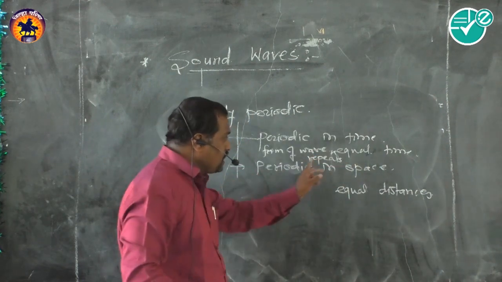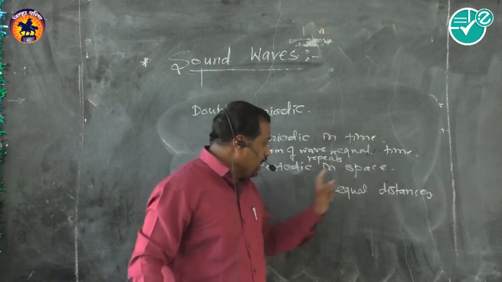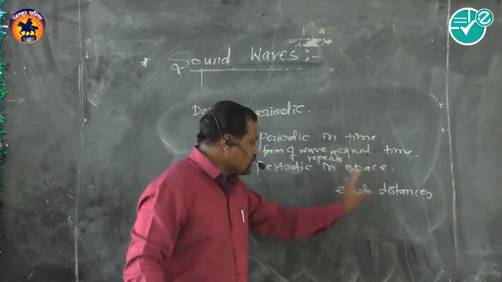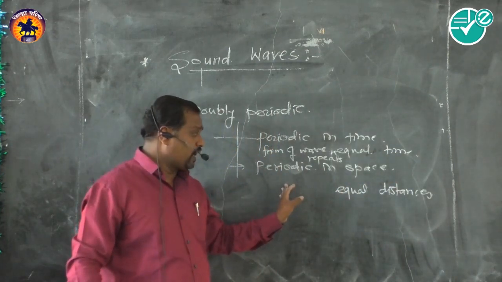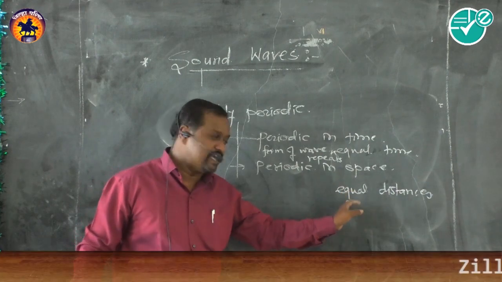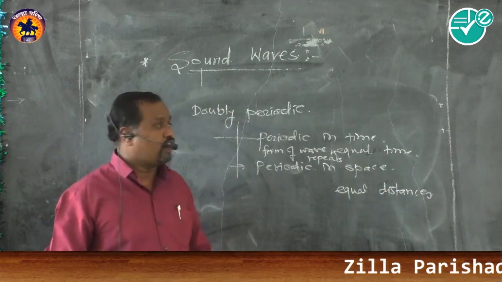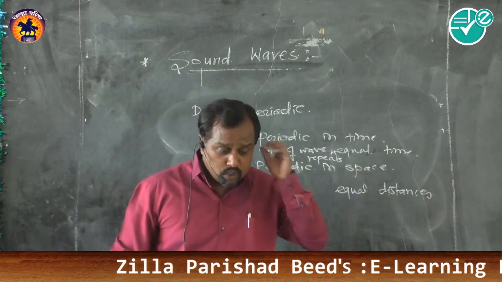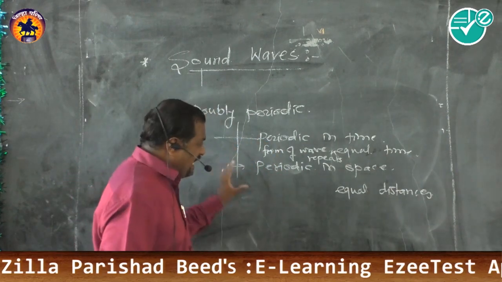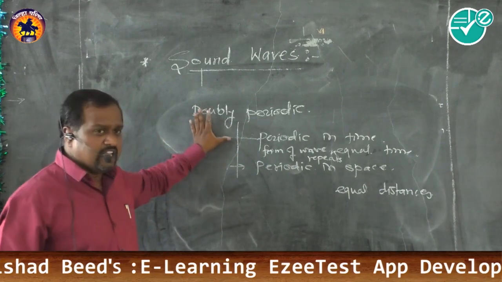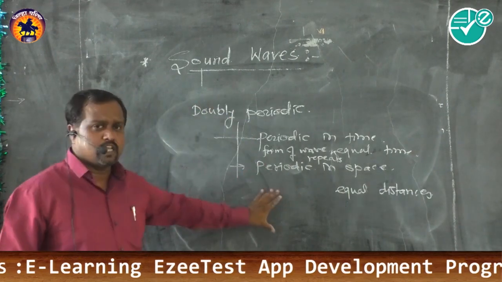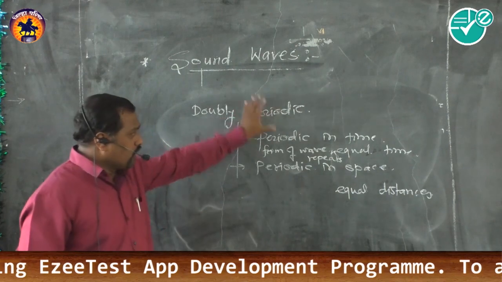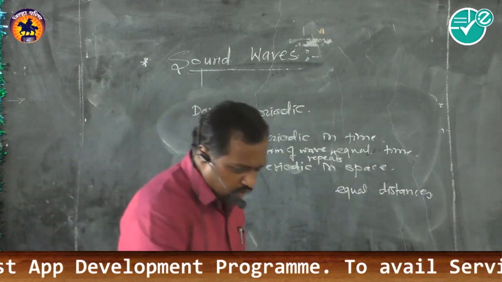The form of the wave repeats after equal intervals of time, and it is periodic in space, that is, the form of the wave is repeated after equal distances. Hence it is called periodic in time and periodic in space. So wave motion is a doubly periodic motion. It is very clear that wave motion is periodic in space as well as periodic in time, so keep that in mind. Now we will proceed further.